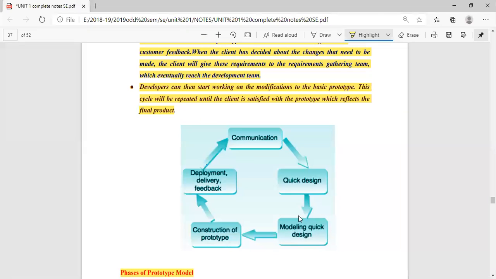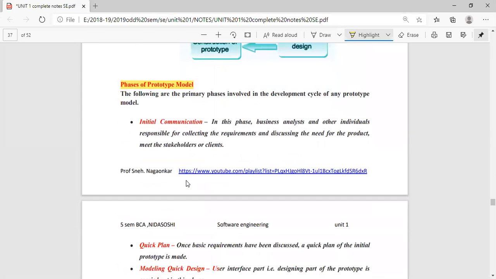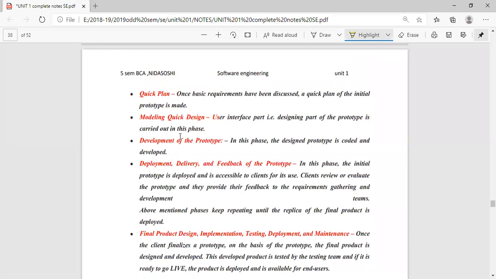Here you finalize the design, and here you go for coding and testing, and here the system is ready to give back to the customer. But what is added extra here, you need to collect the feedback every time. How long is the feedback collected? The feedback is collected until the software is developed completely. So these are the phases: modeling, quick design, development, deployment.